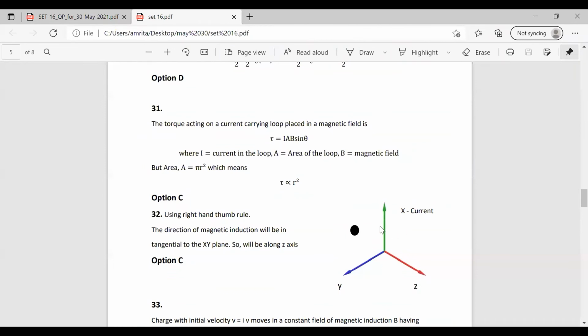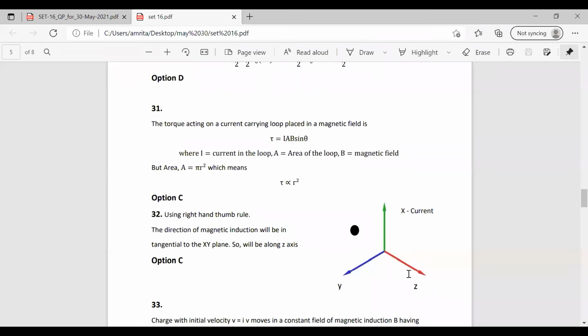So here you can see the axes X, Y, and Z. It is given that in the x-axis there is current, and a point is there in the XY plane. We have to find the direction of the magnetic induction at the point in the XY plane. The direction of the magnetic induction will be tangential at that point, so find the tangent. The direction of the tangent means it will be pointing along the Z axis.